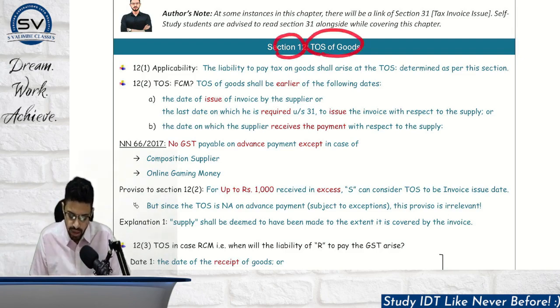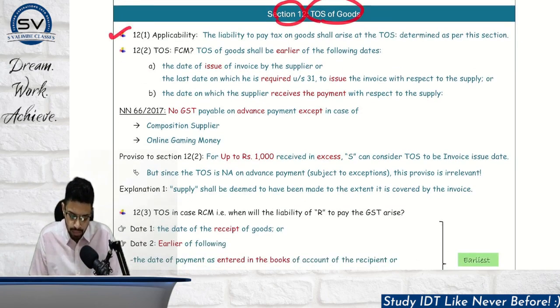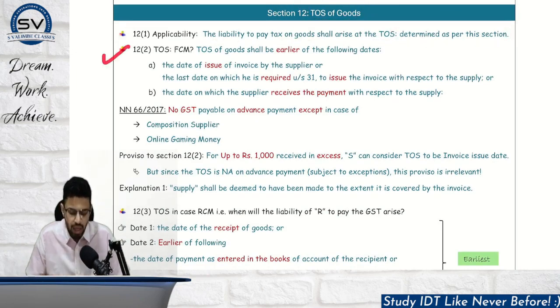Section number 12, time of supply of goods. Applicability: the liability to pay tax on goods shall arise as per the time of supply which is determined under this section. That is okay. Now, whenever we talk about time of supply, we have to consider 2 situations. One is your forward charge mechanism in which the supplier will pay GST. One is your reverse charge mechanism in which recipient will pay GST. Let's start. Time of supply in case of forward charge mechanism.